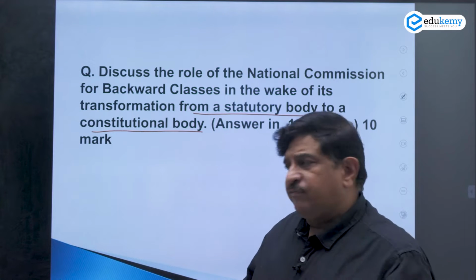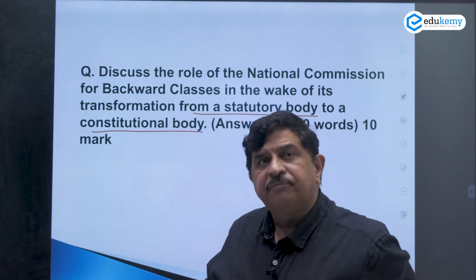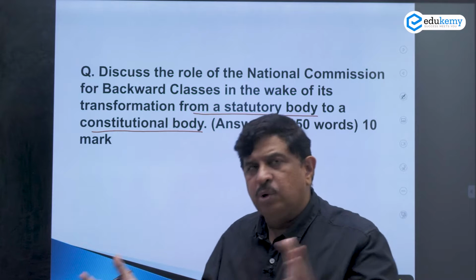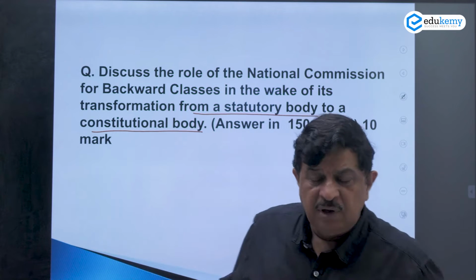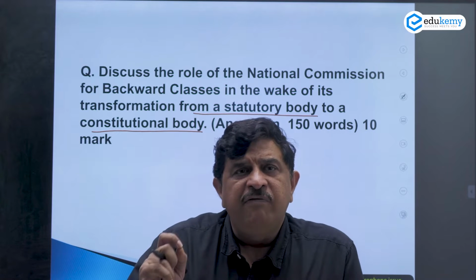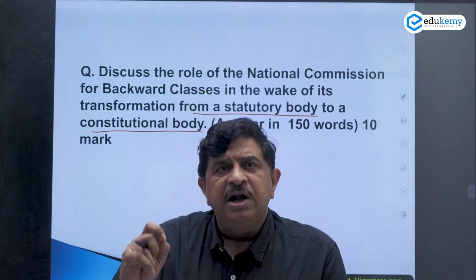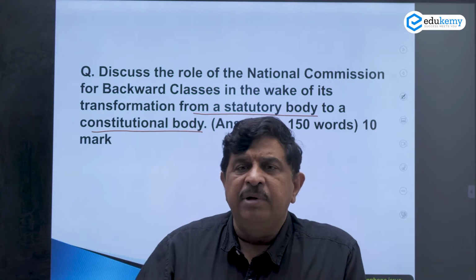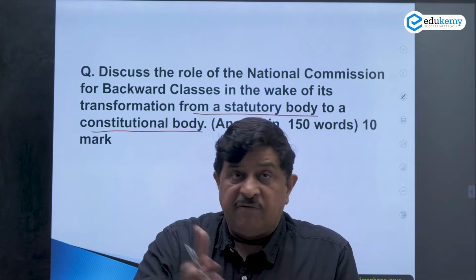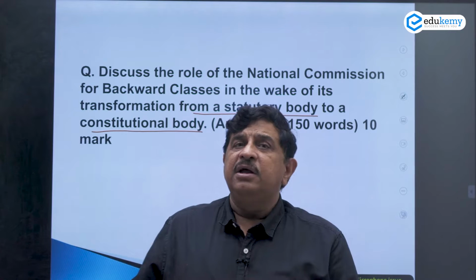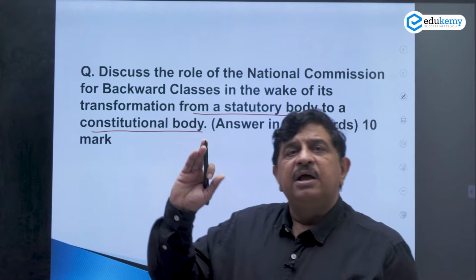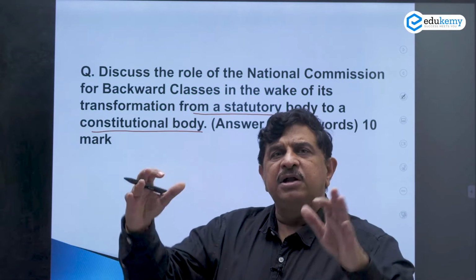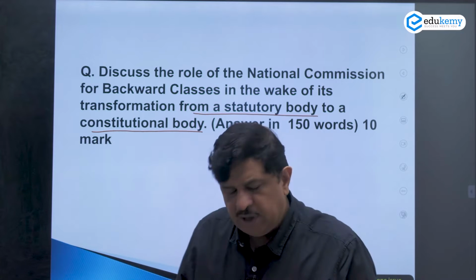This is about welfare. See children, when we talk of National Commission for Backward Classes, National Commission for Scheduled Castes, National Commission for Scheduled Tribes, this is all associated with welfare measures which the Indian Constitution has provided for. Let it be Article 15, let it be Article 16, under fundamental rights, where positive discrimination has been allowed, and let it be Part 16 of the Indian Constitution, which we generally say is dedicated to welfare dimensions only.